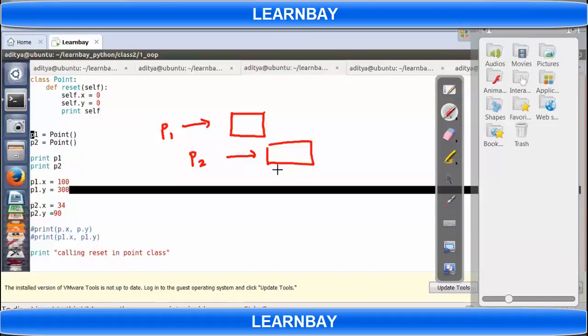Print P1 will create two more data members. But x and y are not yet created, right? When I say P1 equal to Point, I get something like this. So will I get x and y? This is the reset function, which has not been called so far.